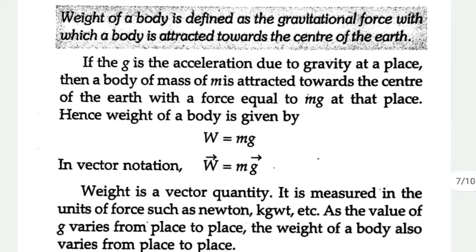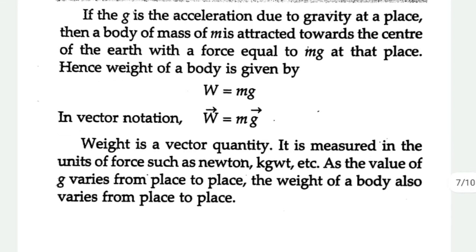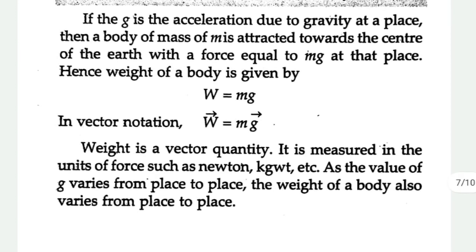And it is a vector quantity and its direction is towards the center of Earth. That means everywhere we represent the direction of weight as downwards. Since the value of g changes or varies from place to place, weight of an object also varies from place to place. Now we are going to discuss this variation in the value of g.